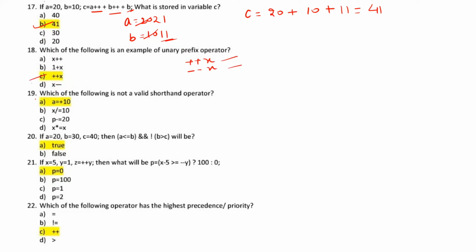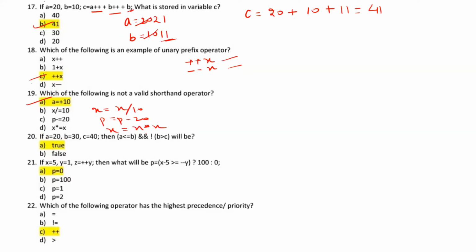Moving to question number 19, which of the following is not a valid shorthand operator? So let us talk about option B. Option B can be written like this. Option C as P equal to P minus 20. Option D as X into X into X. So for this, we can conclude that option A is not a valid shorthand operator. So option A is the correct answer.